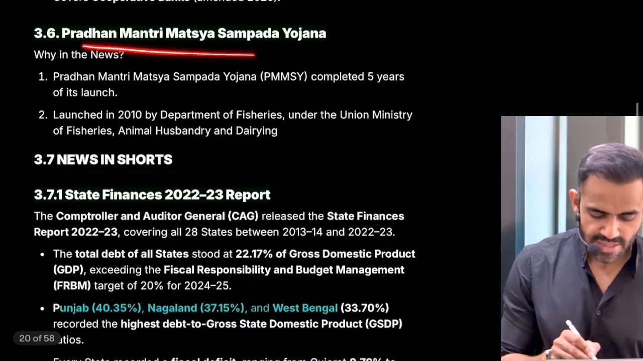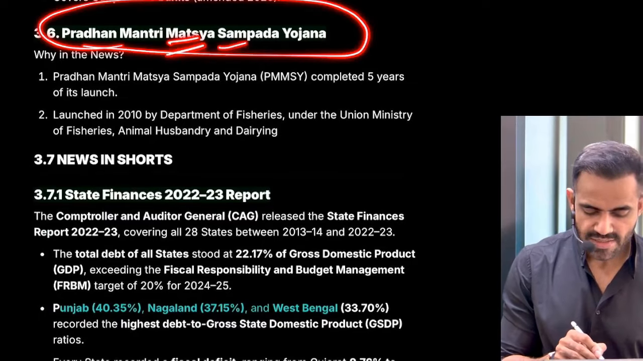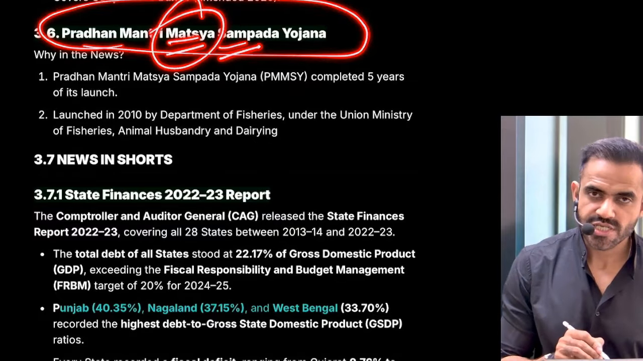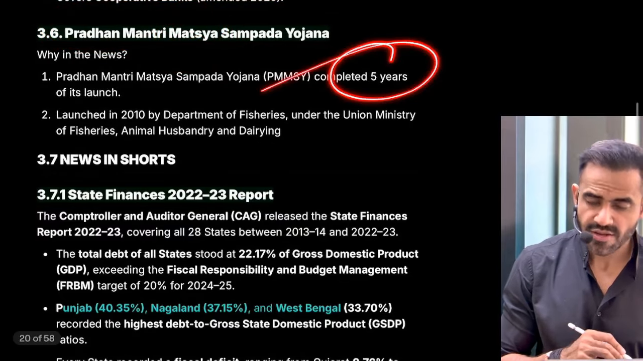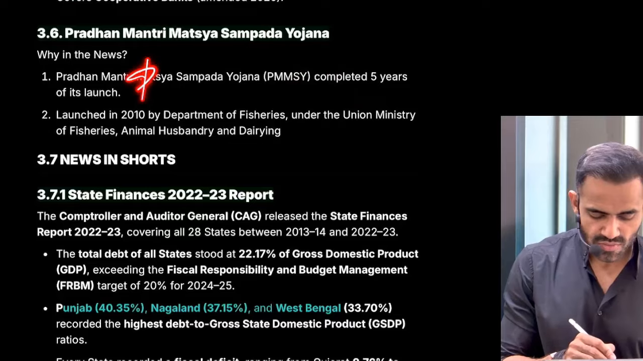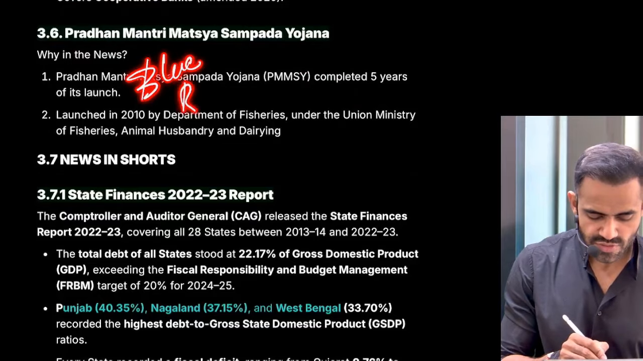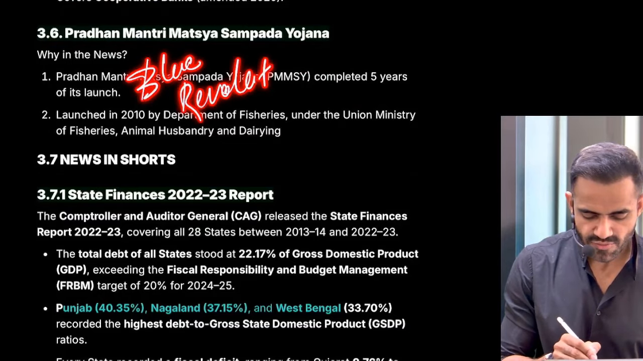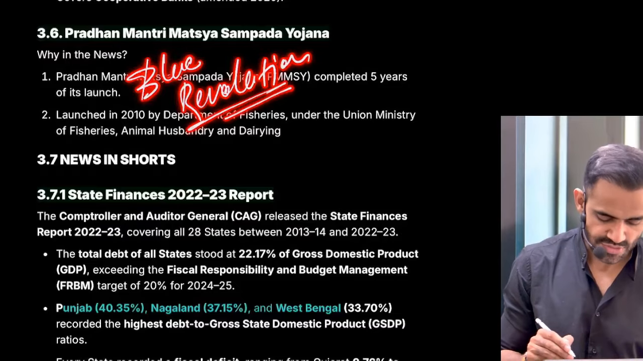Okay. Next is related to PM Matsya Sampada Yojana. So this is related to the fisheries sector. Why was it in news? Because it completed 5 years. For the growth of the fisheries sector, the blue revolution was launched. Just like for growth of the dairy sector, there was the white revolution.